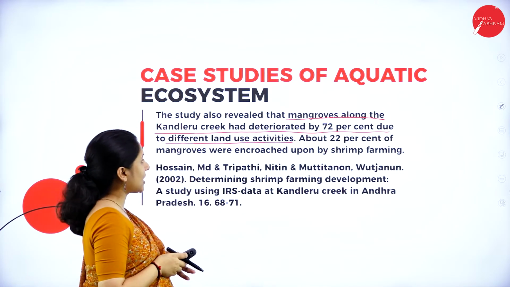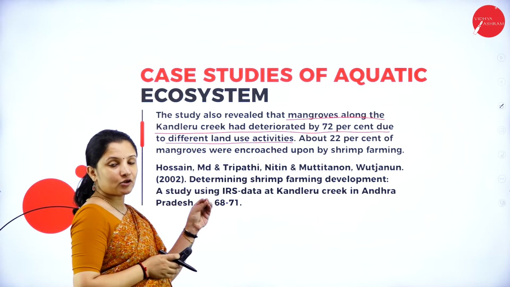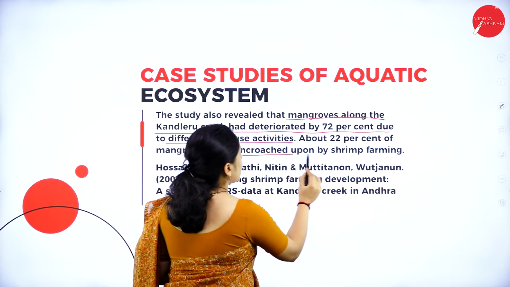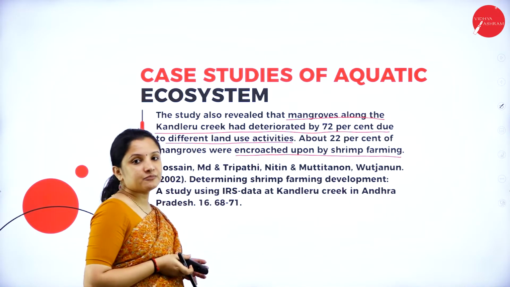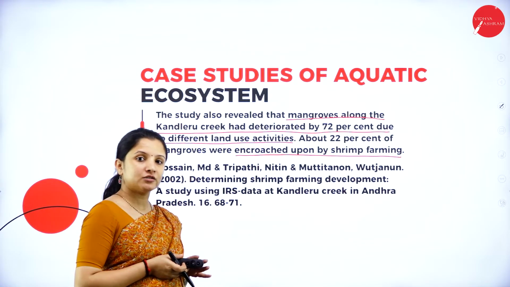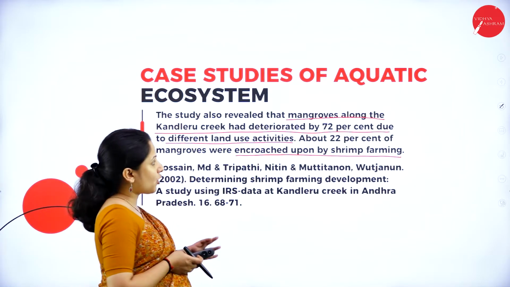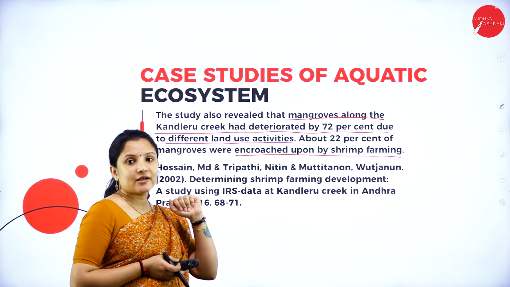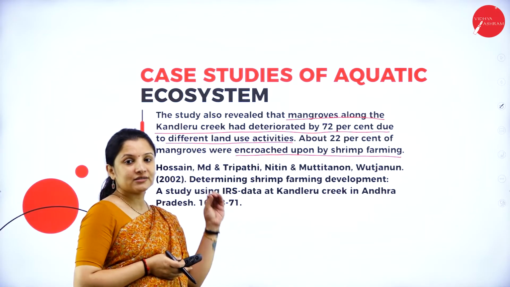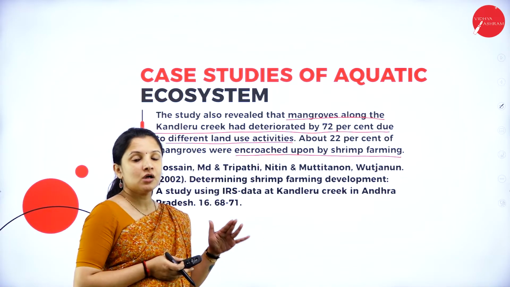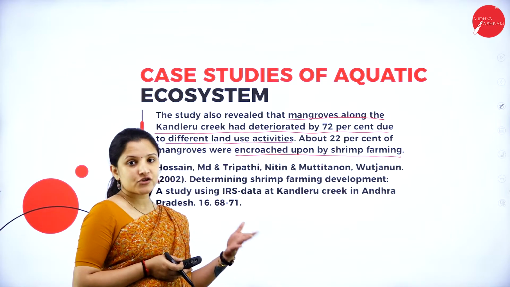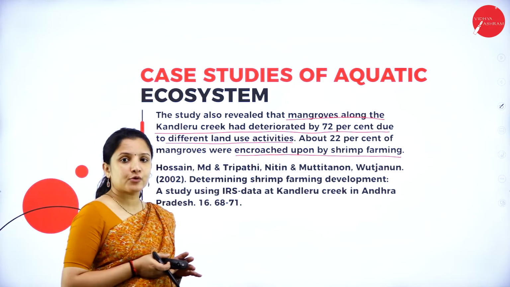What was the land use activity? 22% of the mangrove forest was destroyed in order to continue shrimp farming, because shrimps do not require very deep water; shallow waters are enough for them to grow properly. So people started to encroach, or illegally destroy the mangrove forest and convert those areas to water bodies wherein they could go in for shrimp cultivation. So that was also a problem faced.